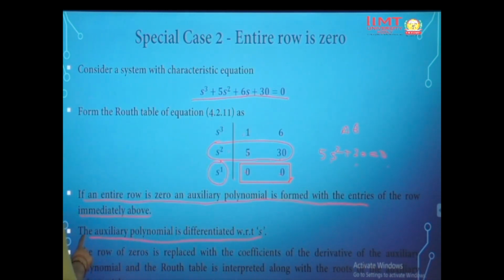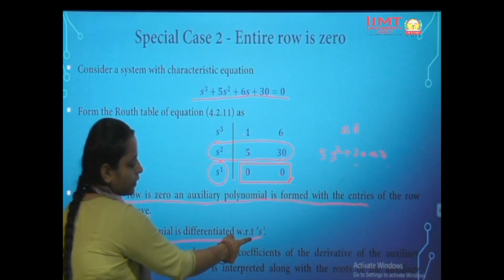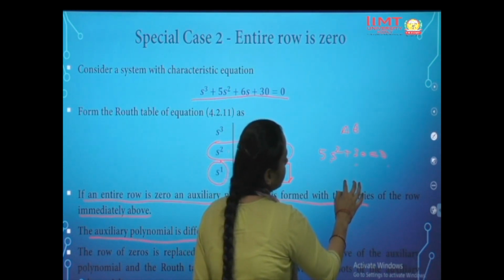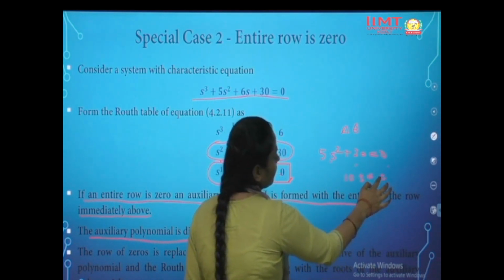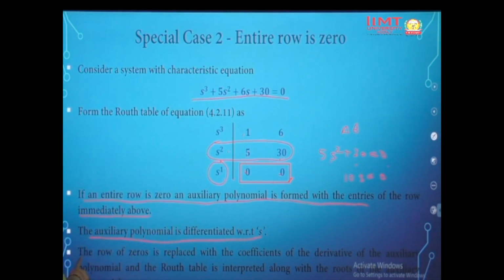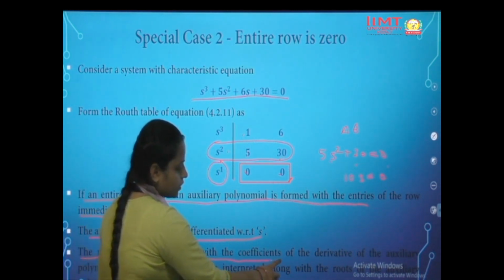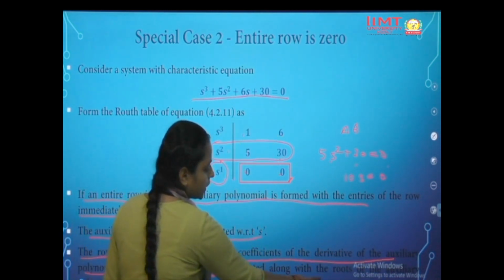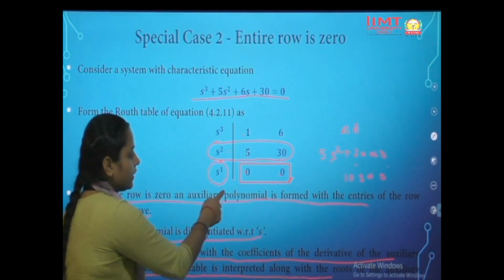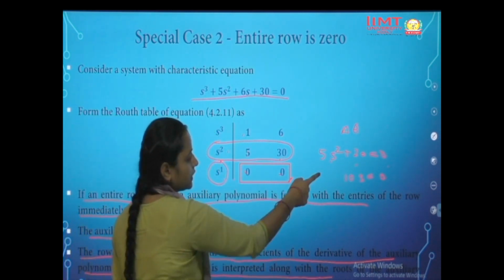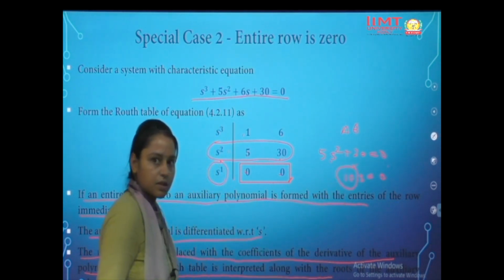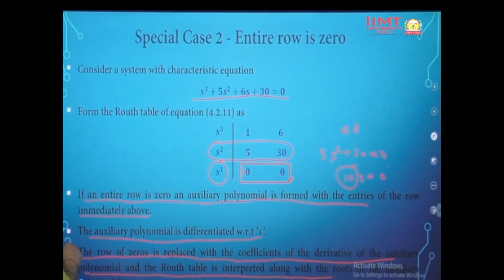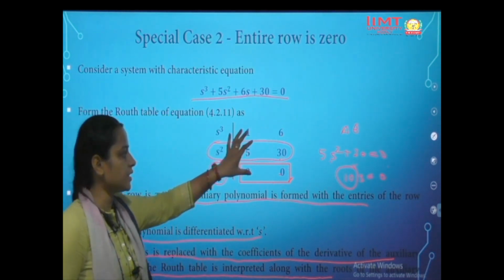Now the next step is to differentiate the auxiliary equation with respect to s. When we differentiate it, we get 10s is equal to 0. The row of zeros is replaced with the coefficients of the derivative of the auxiliary polynomial, and the Routh table is interpreted along with the roots. So now we will replace these zeros with the elements of this equation. Here we would have 10 instead of 0.